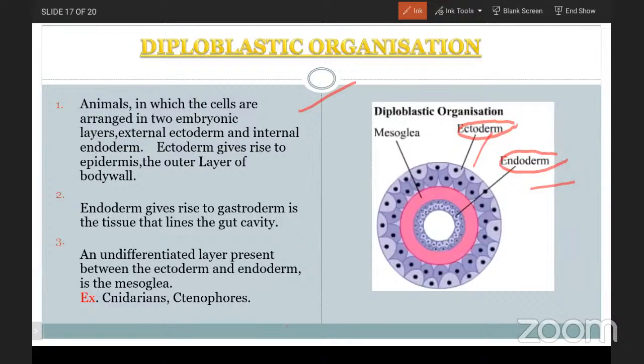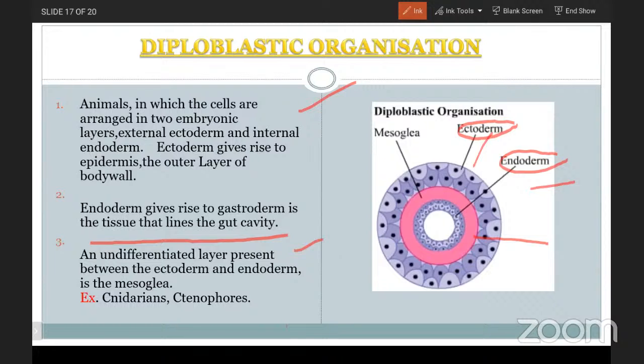The endoderm gives rise to the gastrodermis. Here the endoderm is covering the gut, and the gastrodermis is the tissue that lines the gut cavity. And in the pink color you are able to see an undifferentiated layer, that is known as the mesoglea.